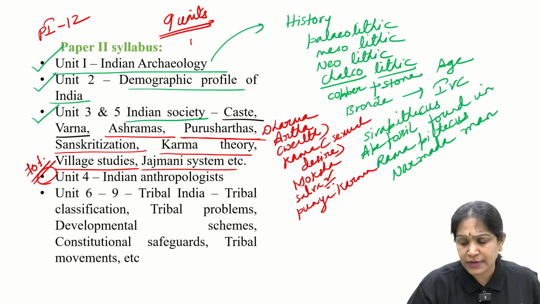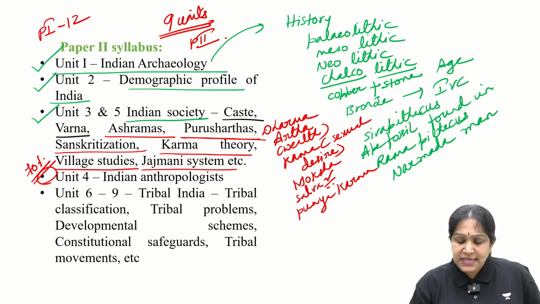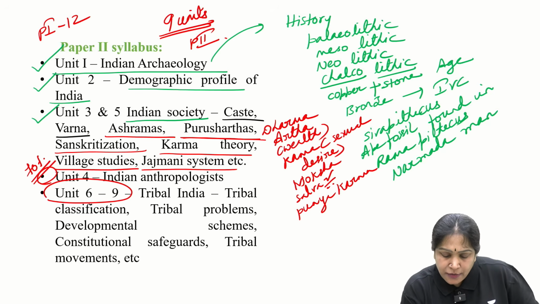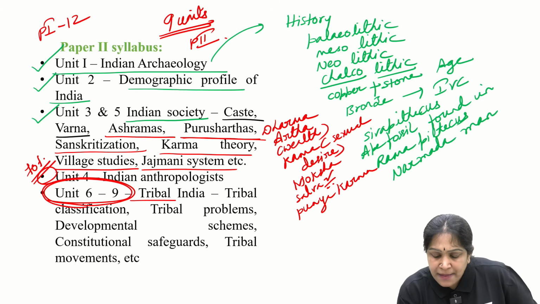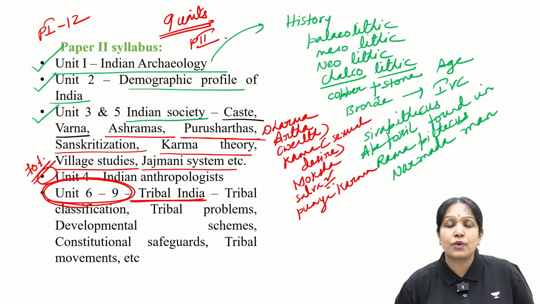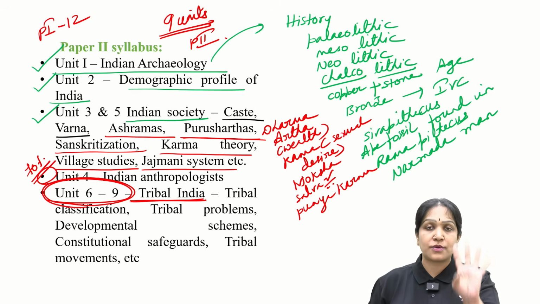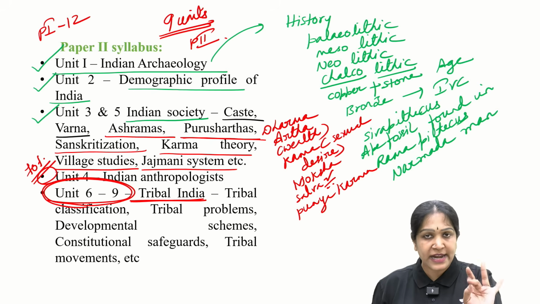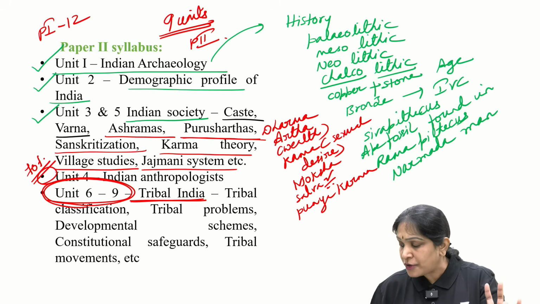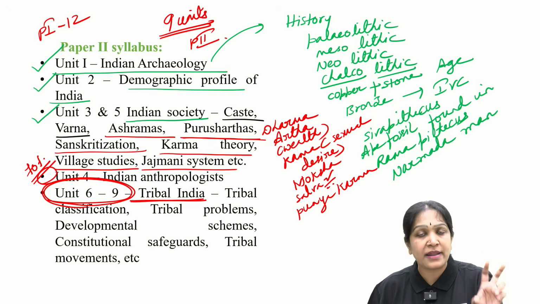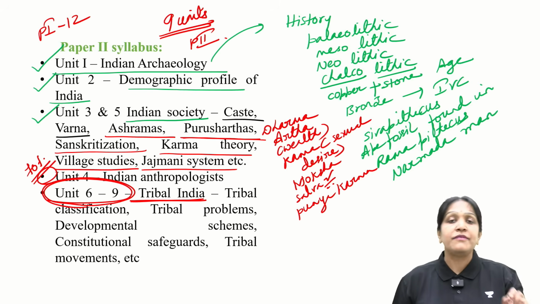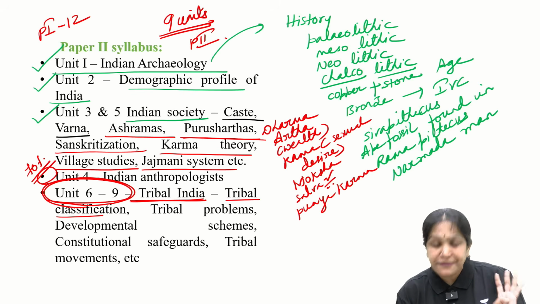In paper 2, units 6, 7, 8, 9 are tribal India. All the 4 units deal with tribal India. So here we will study about tribal classification.